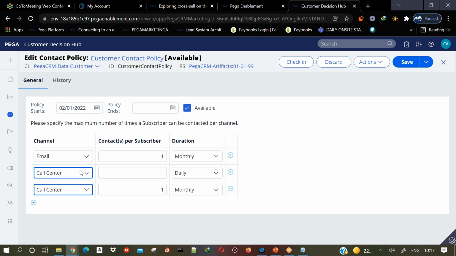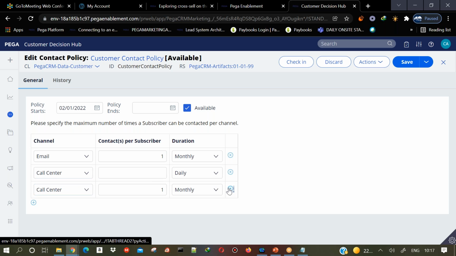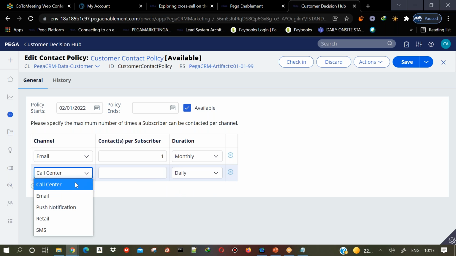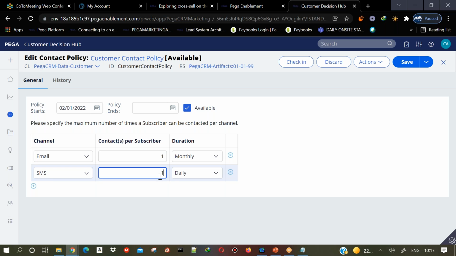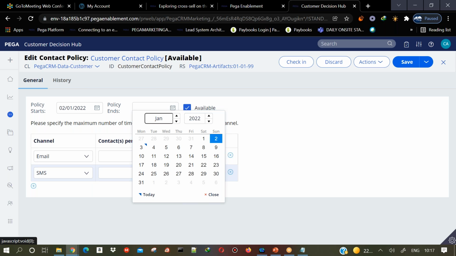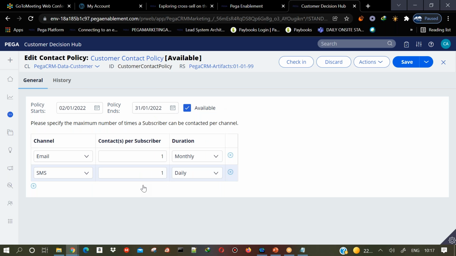And you will specify what is the channel, what is the limit. So the system will take care of this particular limit, and it will follow this particular limit that you specify here. If you want to give this contact policy only for a certain duration, then you can give it only for certain duration. Otherwise, you can keep it empty, which means the contact policy will be applied lifetime.